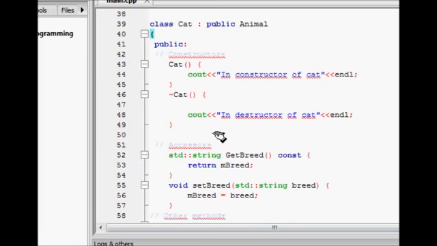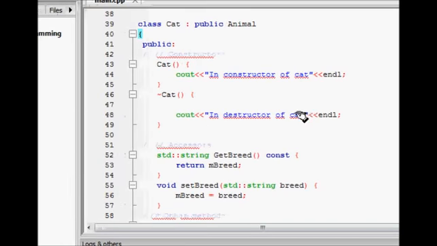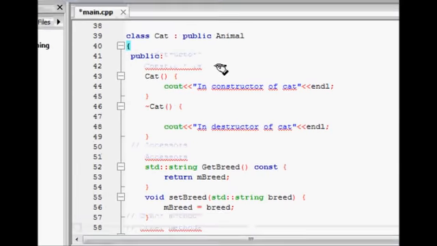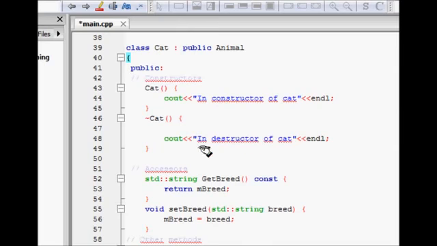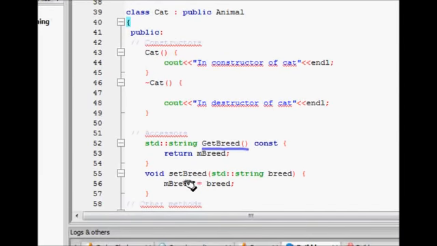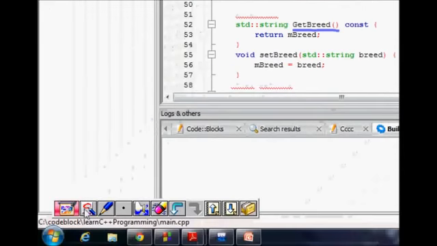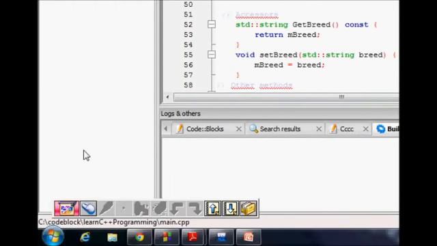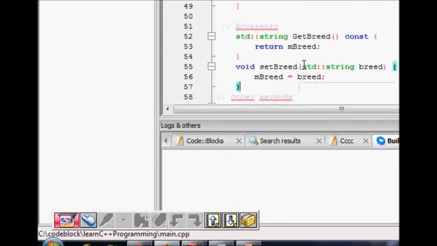But there should be some extra features which distinguish a cat from a dog, let's say. It is an animal, so it will sleep and speak, but what special features does it have? We say the cat has its breed.